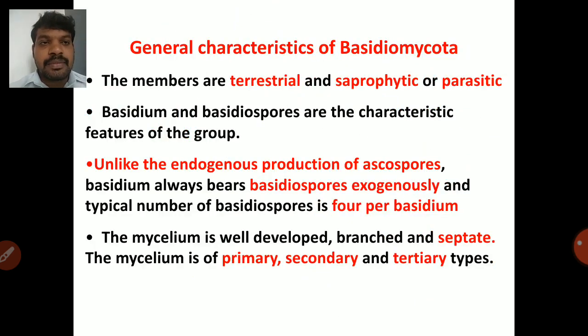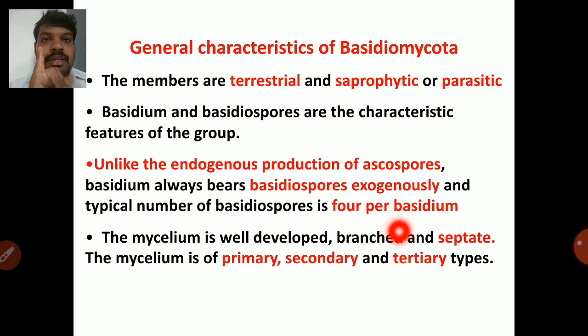So general characteristics of Basidiomycota: the members are terrestrial and saprophytic, and basidiospores are the characteristic feature of the group. Next, unlike the endogenous production of ascospores, basidium always bears basidiospores exogenously. We already saw that ascospores are produced endogenously, basidiospores are produced exogenously, and 4 basidiospores are present per basidium, and the mycelium is well developed, branched and septate. The mycelium is of primary, secondary and tertiary types. So there are 3 types of mycelium: primary, secondary and tertiary.